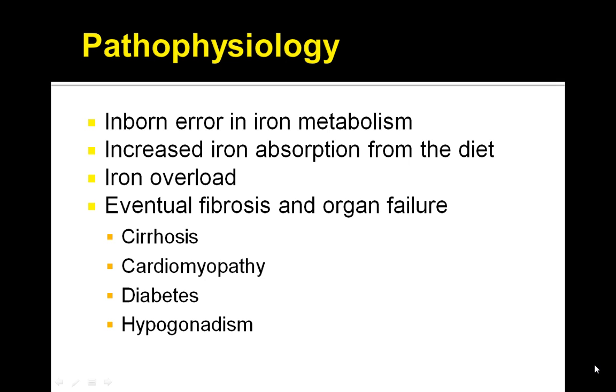Let's review hemochromatosis. This is an autosomal recessive disease of iron absorption, and there's excessive iron absorption in the intestine, which leads to increased accumulation of iron as ferritin and hemosiderosis in various organs.